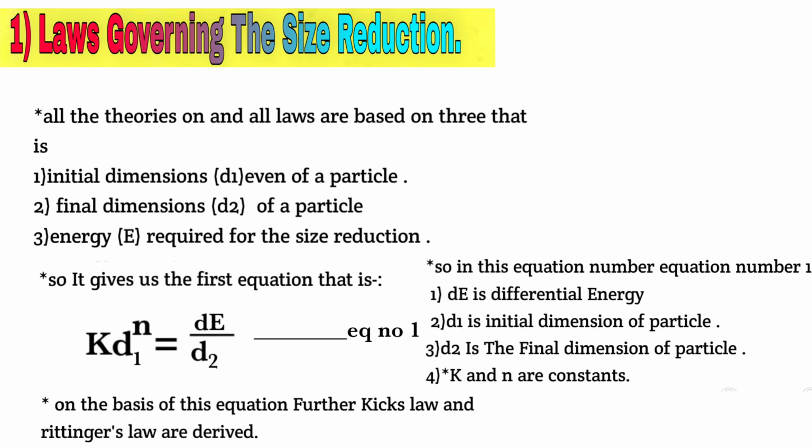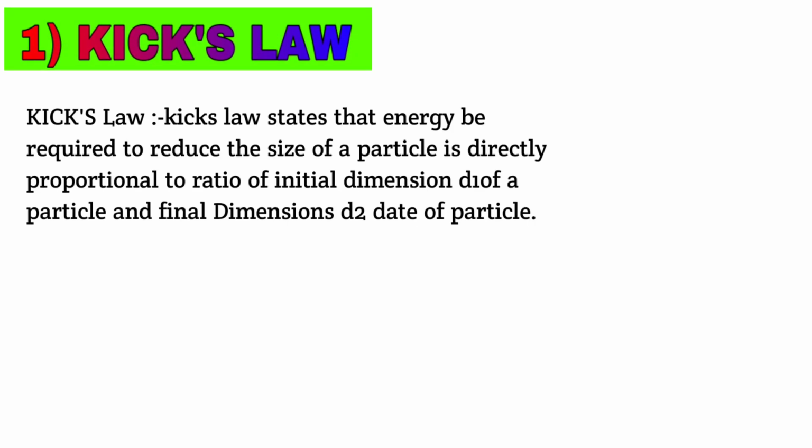In equation number 1, dE is the differential energy, d1 is the initial dimension of the particles, d2 is the final dimension of the particles, and k and n are the constants. So let's start with the first law, that is Kick's law. Kick's law states that the energy required to reduce size of the particle is directly proportional to the ratio of the initial dimension d1 of the particle and final dimension d2 of the particle.